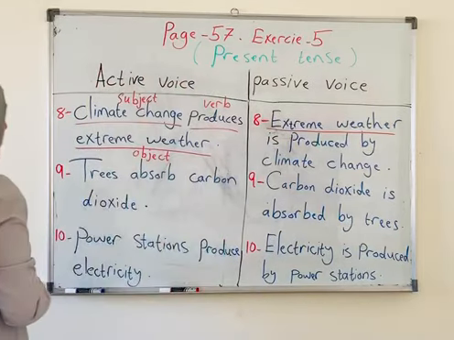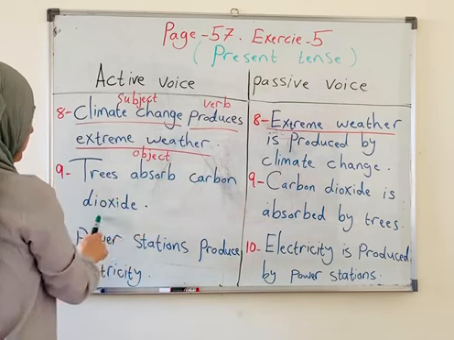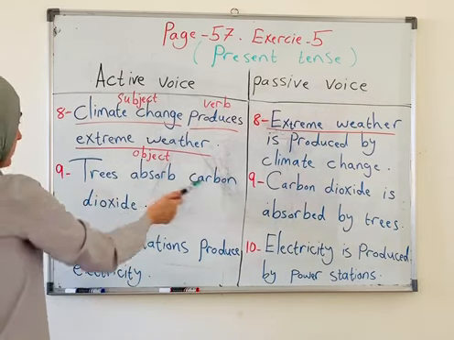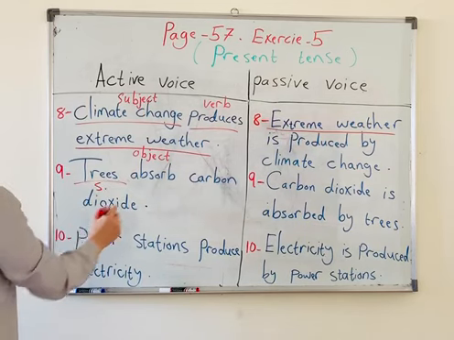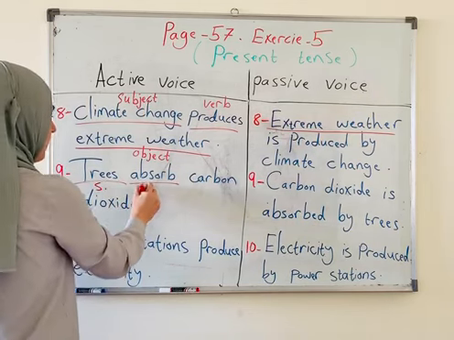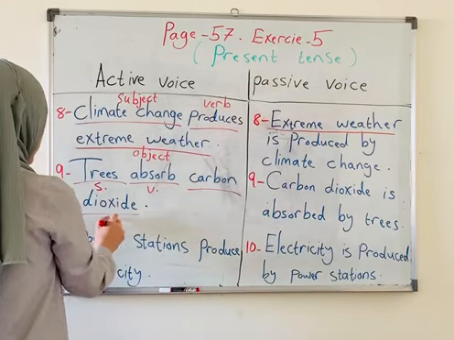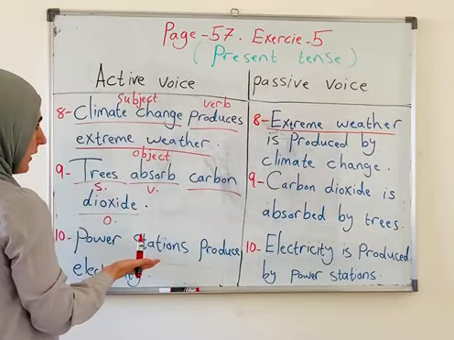Okay, let's come to 9. We have trees absorb carbon dioxide. What do trees do? Absorb carbon dioxide. So again, we have a subject. Then absorb is the verb. Carbon dioxide is the object. So, and what was underlined?